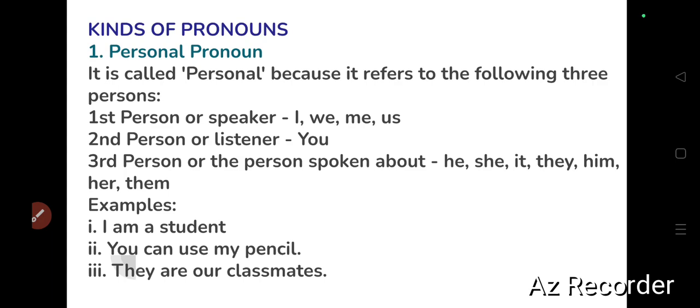See the examples. First one, I am a student. Second example, you can use my pencil. Third, they are our classmates.